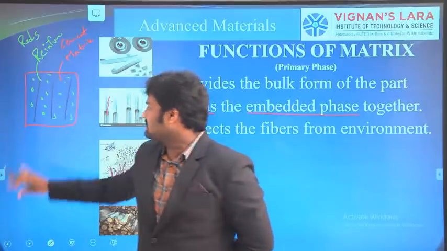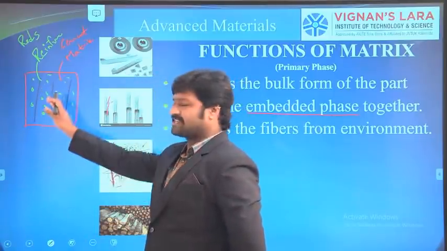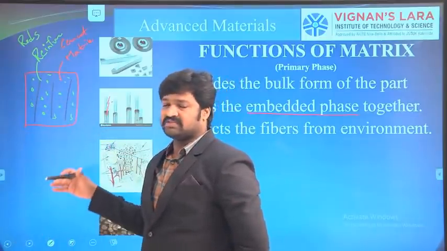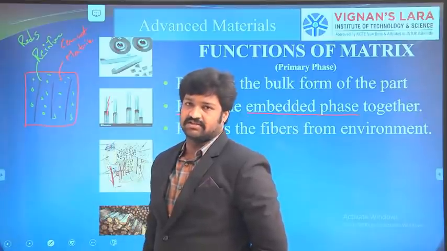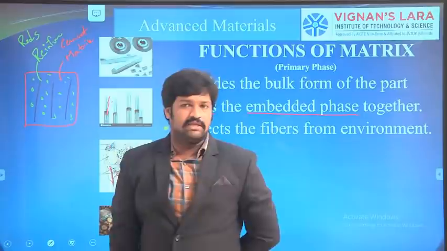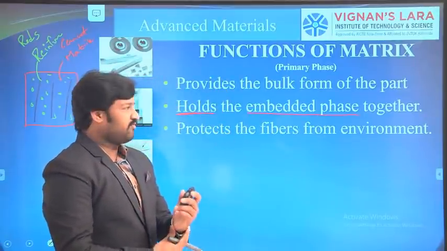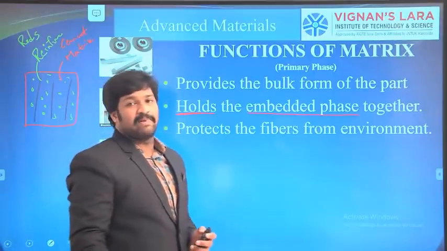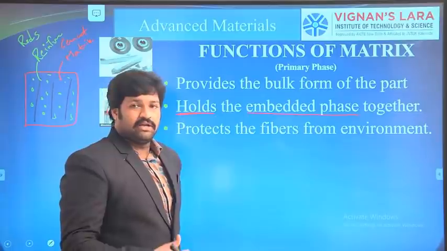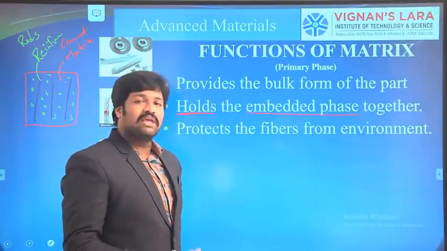If you consider the same example, the reinforcement, the rods: if we expose the rods to the atmosphere, they absorb moisture and form ferrous oxide. It means rust. So here the cement is protecting the rods. Similarly, the matrix material protects the reinforcement. In any PMCs, the plastic material protects the fibers, so that it avoids chemical reaction with the atmosphere or any solvents.